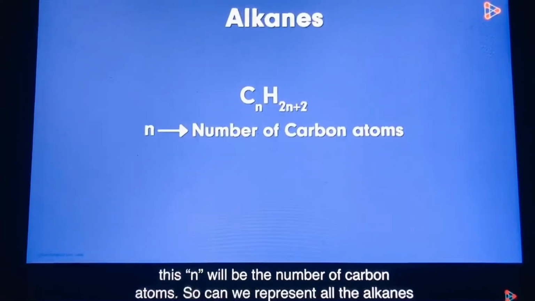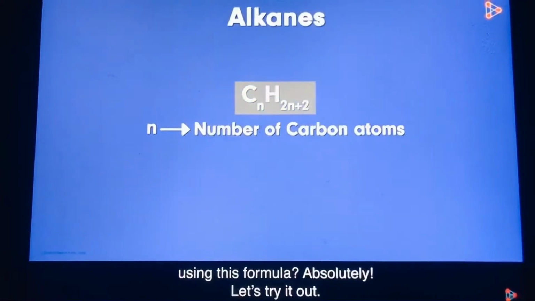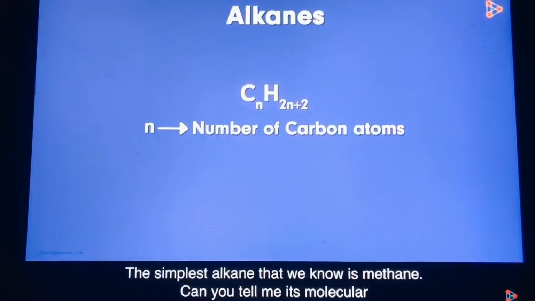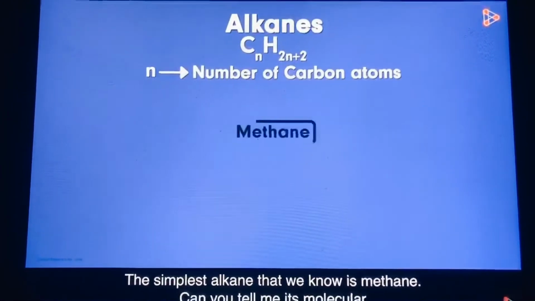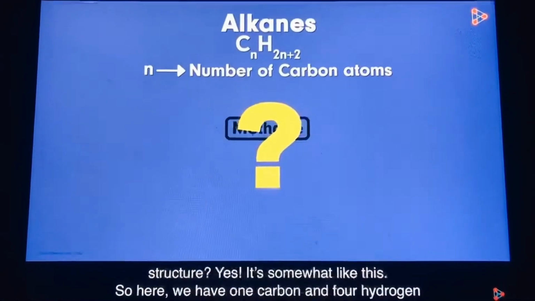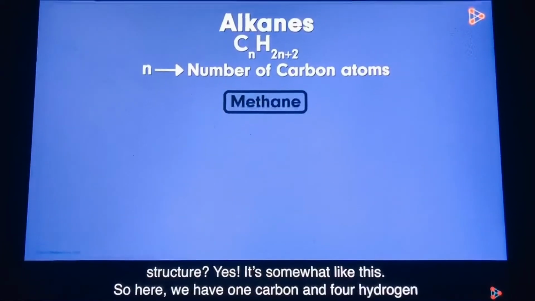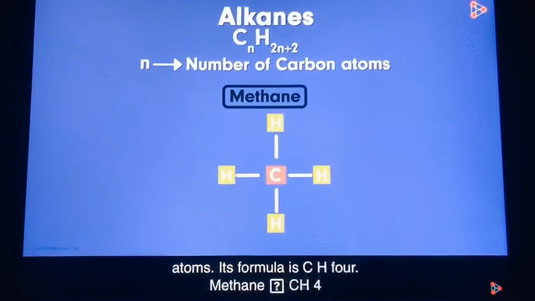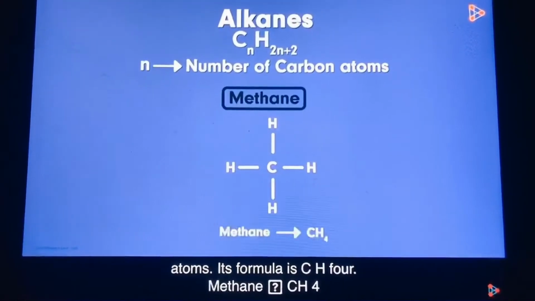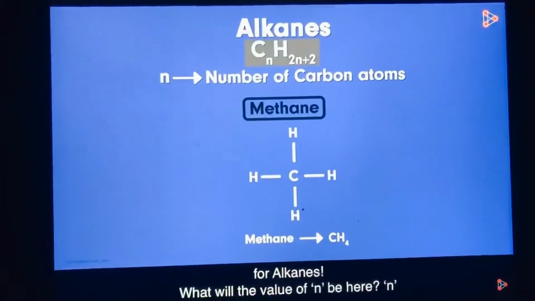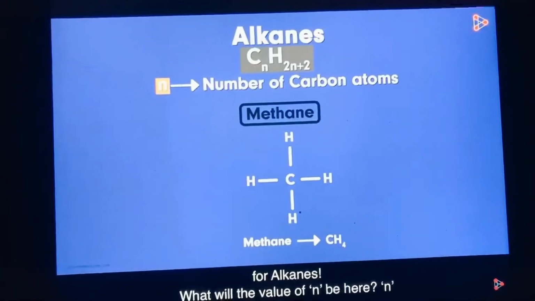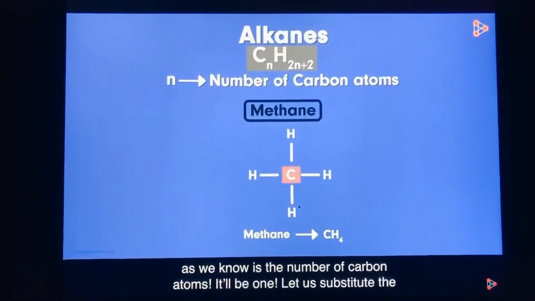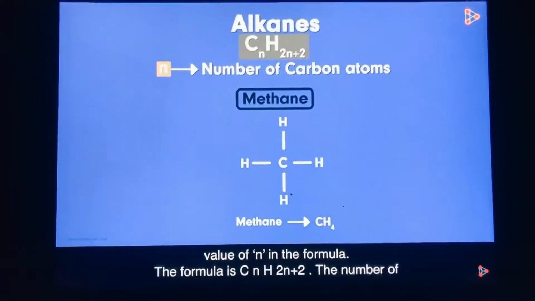Can we represent all the alkanes using this formula? Absolutely. Let's try it out. The simplest alkane that we know is methane. Can you tell me its molecular structure? It's somewhat like this. Here we have one carbon and four hydrogen atoms. Its formula is CH4. What will the value of n be here? n, as we know, is the number of carbon atoms. It'll be 1.